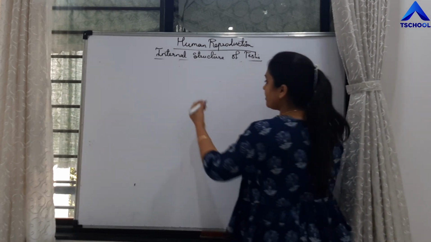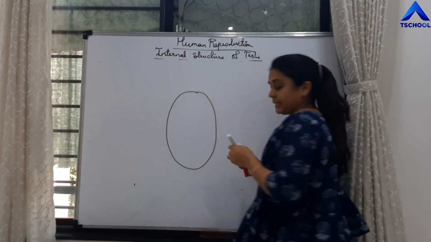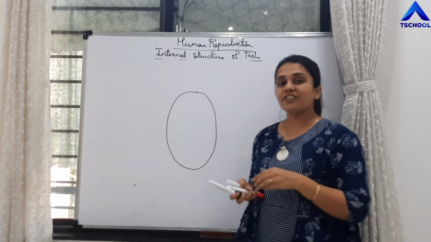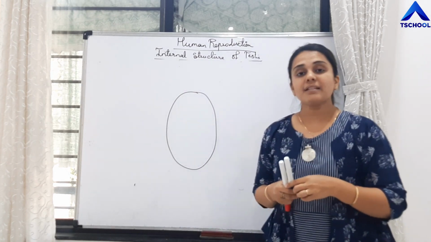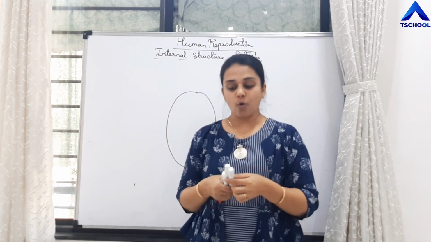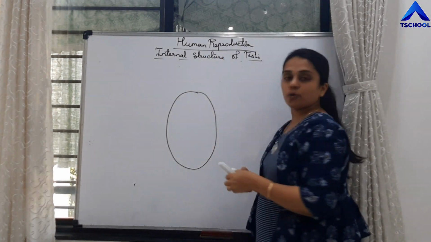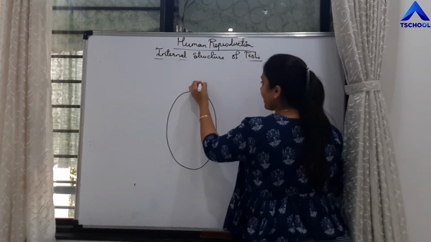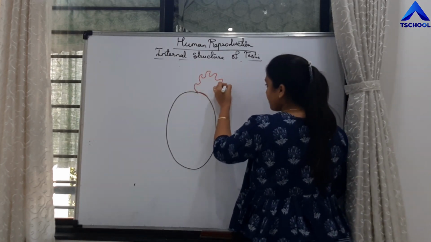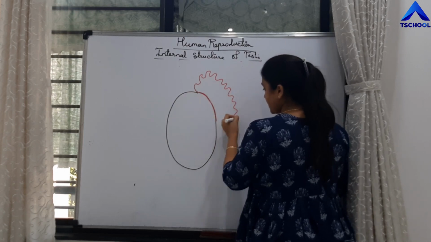Students, we have studied that testis is an oval shaped structure, and from the posterior side of testis arises a coiled tube that is called epididymis. This epididymis is a highly coiled tube. We cannot draw it on the posterior side, that is why we are drawing it sideways, right?